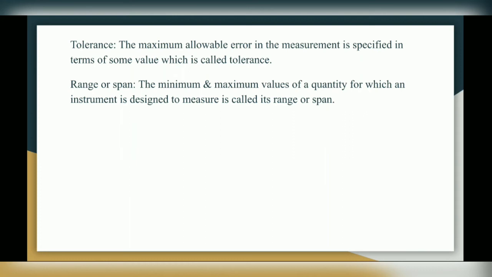Next one is range or span. The minimum and maximum values of a quantity which an instrument is designed to measure is called its range or span. So minimum and maximum values. If we consider one example of an ammeter which has a range of 0 to 10, so this is the range of the meter.